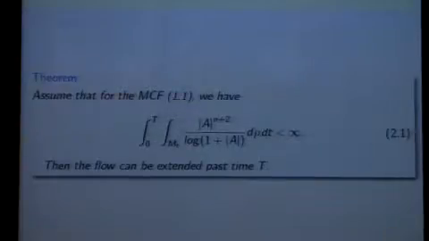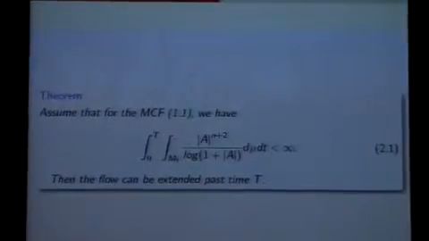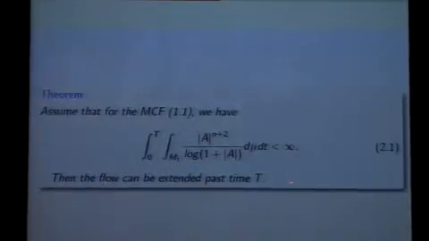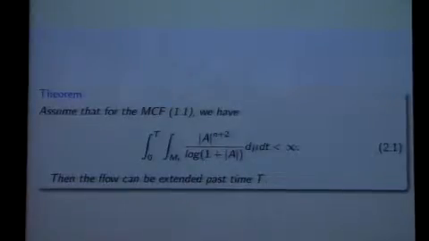The theorem is the following. Suppose that at time capital T, I can control the quantity, which is finite. Then I can extend my flow past the time T. In other words, suppose that capital T is the first finite singular time for the mean curvature flow, then the quantity on the left-hand side will blow up. So this is actually a log improvement of the previous result.